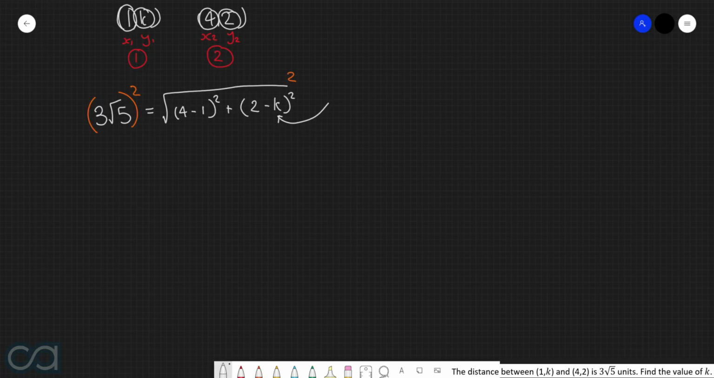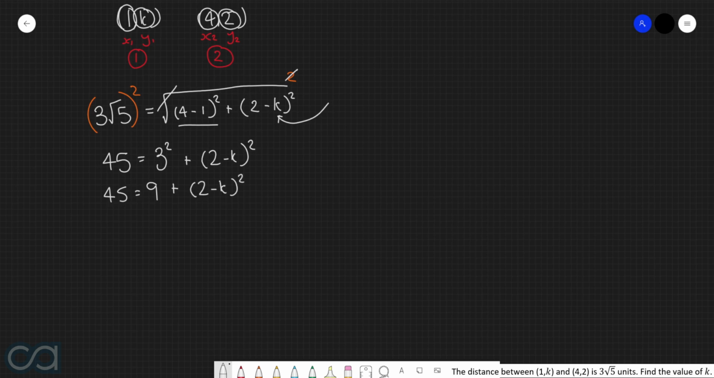On the left hand side, (3 root 5) all squared is equivalent to 45. Then on the right hand side, the square and the square root are going to cancel out. So now we have (4 take 1) all squared, which is 3 squared, and then (2 take k) all squared. 3 squared is of course 9, so we now end up with 45 is equal to 9 plus (2 minus k) all squared. Subtracting 9 from both sides, and we get 36 is equal to (2 minus k) all squared.